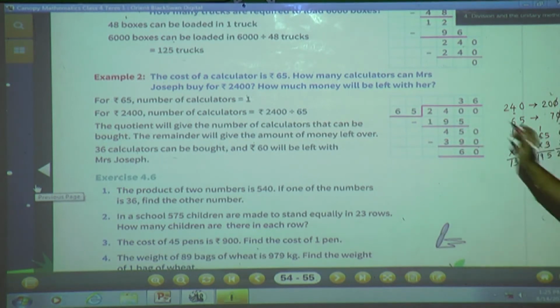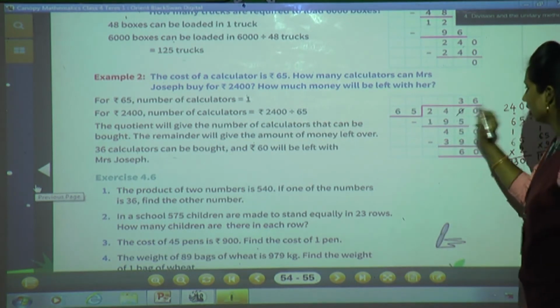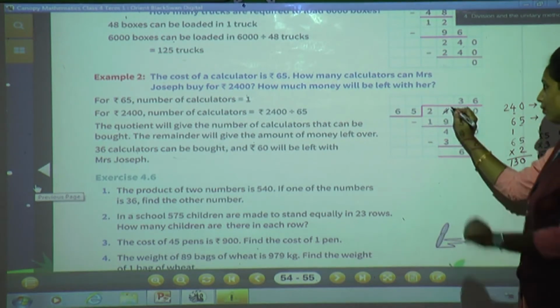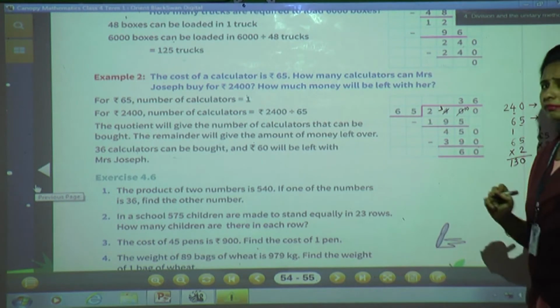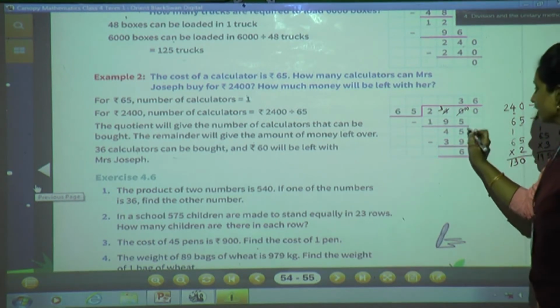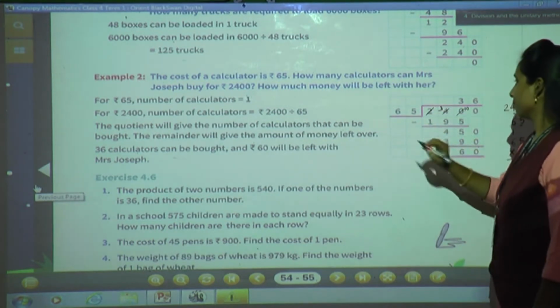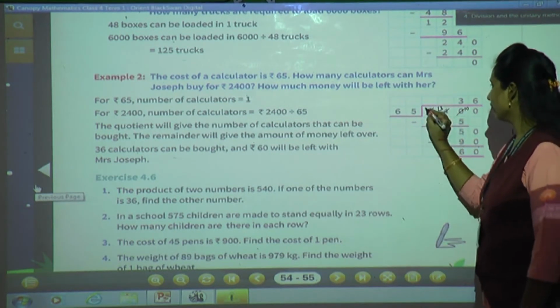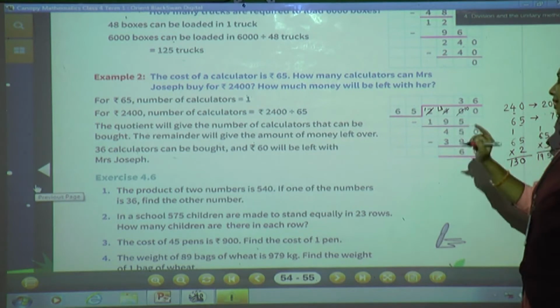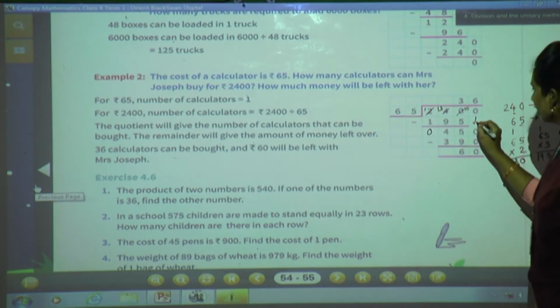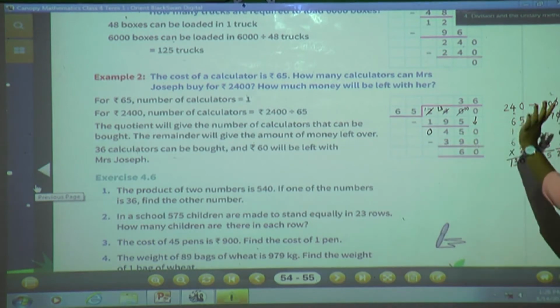Now do the subtraction. 0 minus 5, we cannot, so take a borrow from the neighbor. The neighbor has 4, he will give 1, 3 will remain. Now 10 minus 5 is 5, 3 minus 9 we cannot, again take a borrow from the neighbor. The neighbor has 2, he will give 1, here 1 will remain. Now 13 minus 9 is 4, 1 minus 1 is 0. Now bring down the next number, now we have 450.